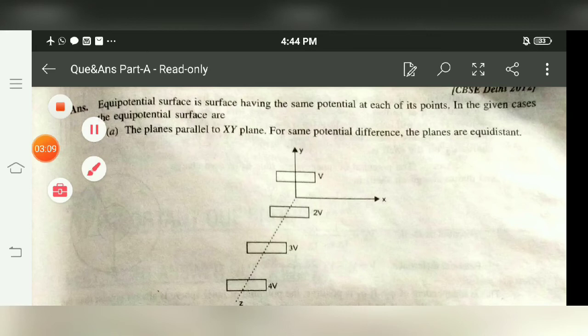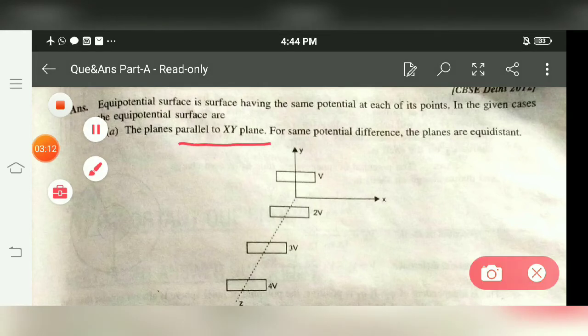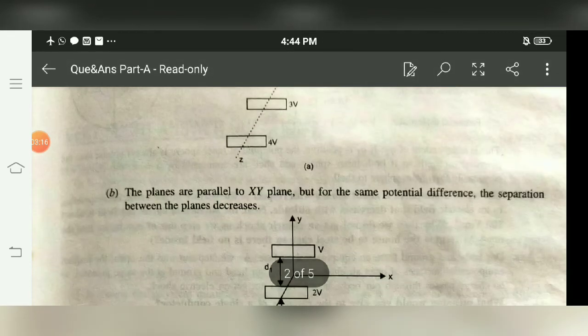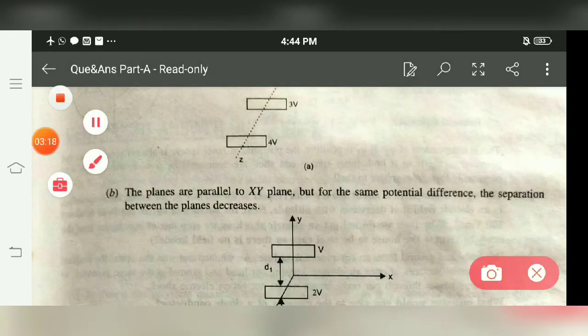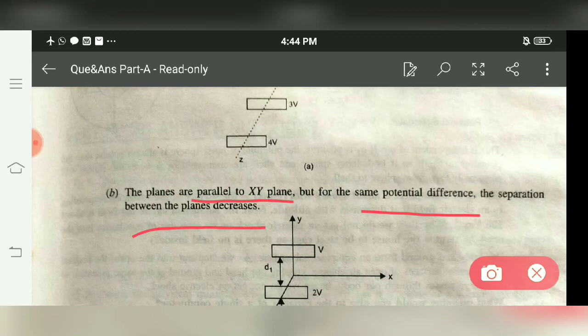So planes parallel to xy, same potential difference, planes are equidistant. If the field is increasing, again the planes are parallel to the xy plane with the same potential difference, but the separation between them decreases.